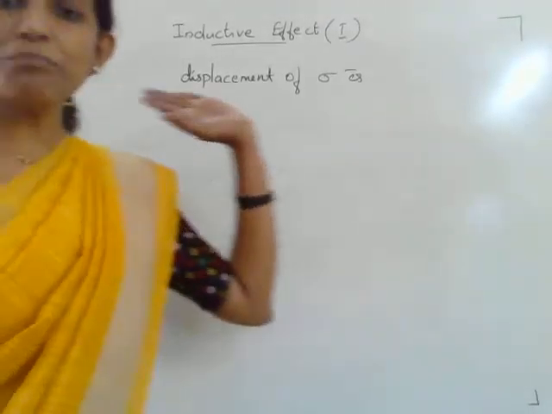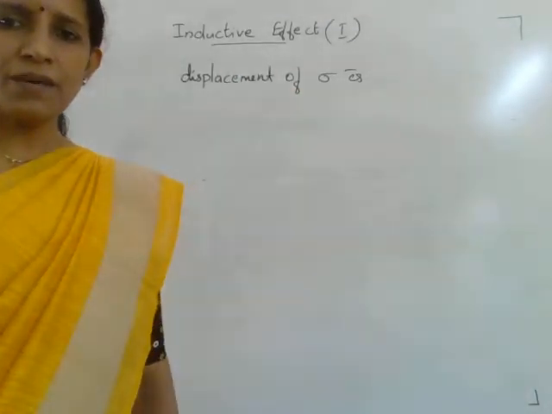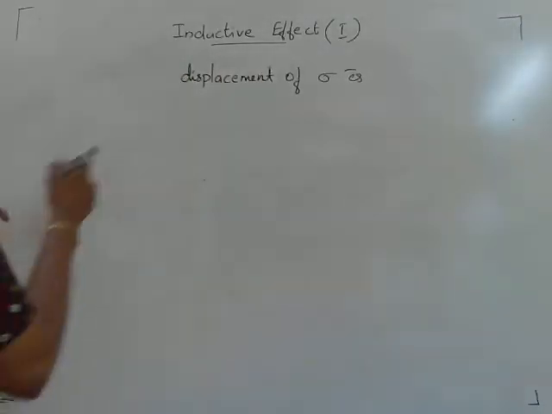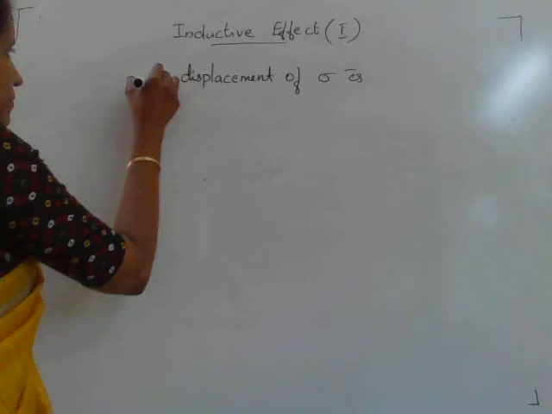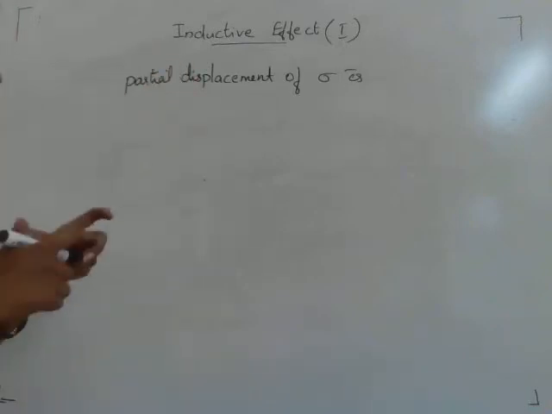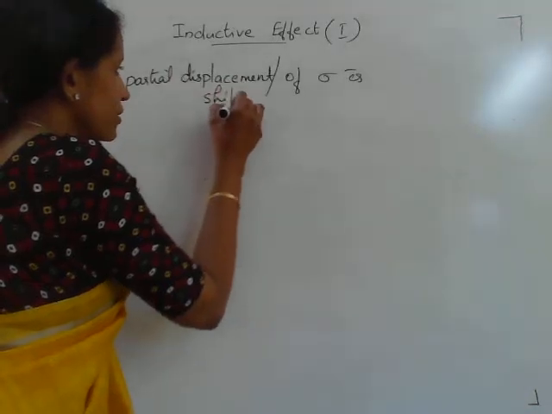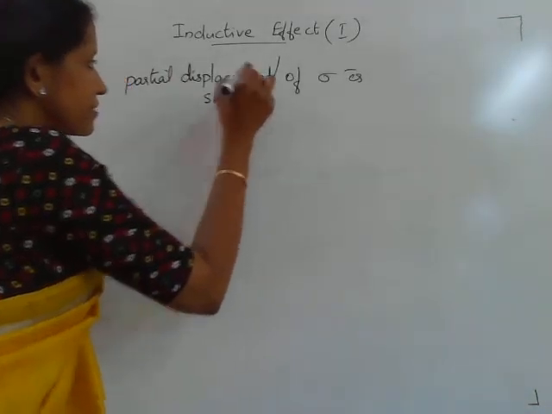This is not complete displacement of electrons, only partial displacement. Partial displacement, or we can use the word shifting.